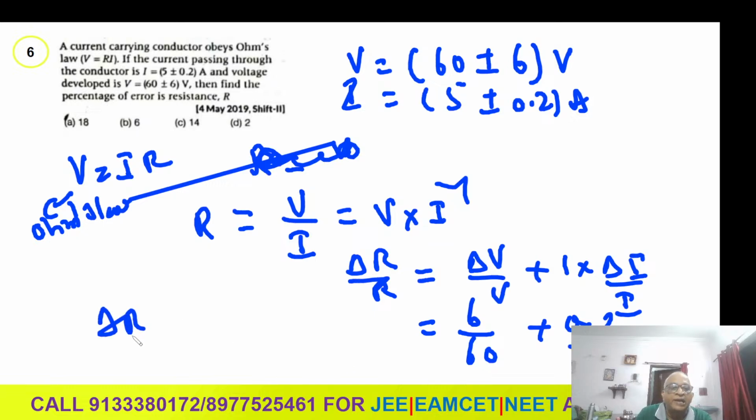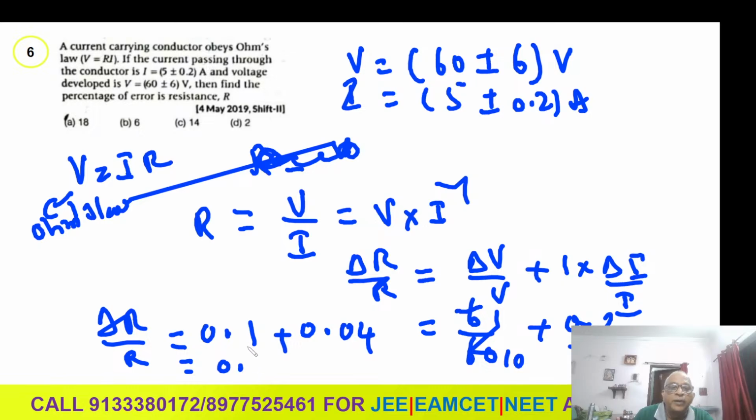So delta R by R we will calculate here. 6 by 60 is how much? 1 by 10, which is 0.1. 0.2 by 5 is 0.04. This is nothing but 0.14. 0.1 plus 0.04 gives 0.14. But percentage means you have to multiply with 100. Then it is nothing but 14%. The answer is 14%.